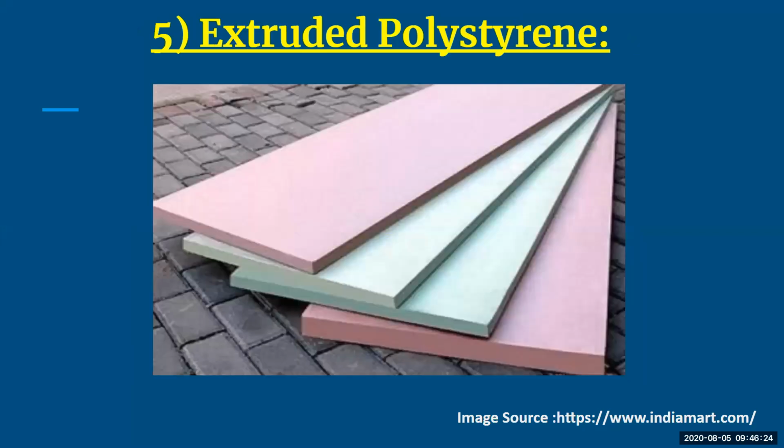Next is your extruded polystyrene. When I talk about extruded polystyrene, it is a colorless, you can say transparent, thermoplastic material. And this is again used like a foam board or your cardboard, wherein you can design your models. Basically, all the architectural models are designed using this polystyrene.